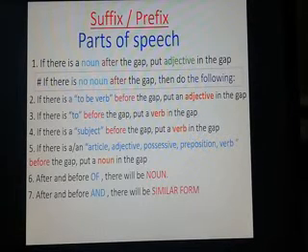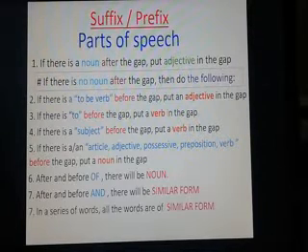Number 7, after and before "and", there will be similar forms of words. Number 8, in a series of words, all the words are of similar form. If there is a series of words, either they are all nouns, or all adjectives, or all adverbs, or all prepositions, etc.